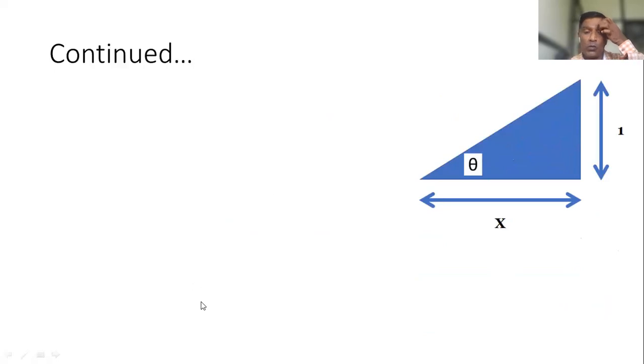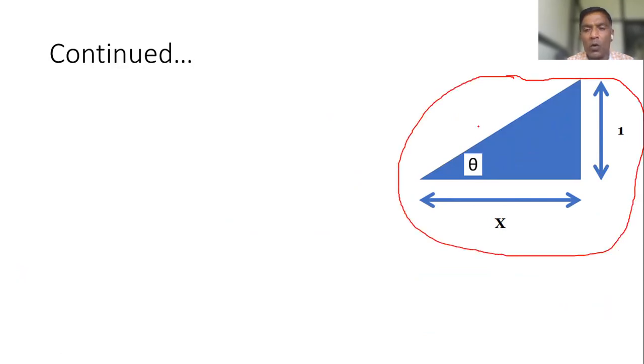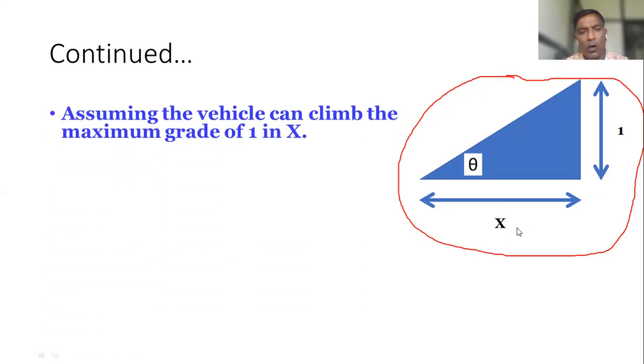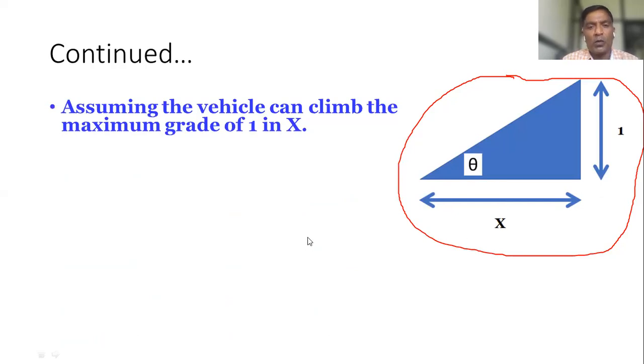So what is the gradient? As per the condition given in the numerical statement, we need to define grade by drawing the figure as shown on the slide. We need to assume there will be a maximum grade of 1 in x.